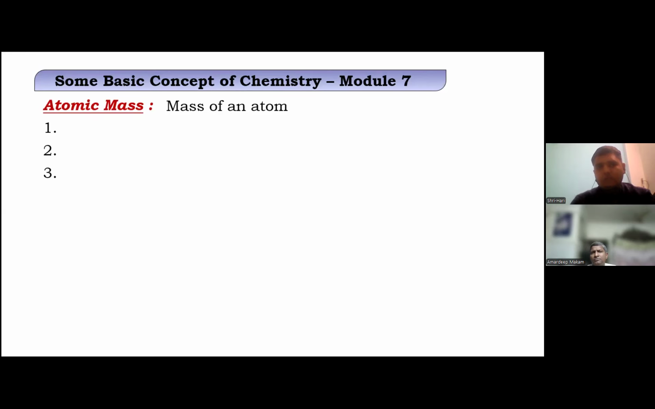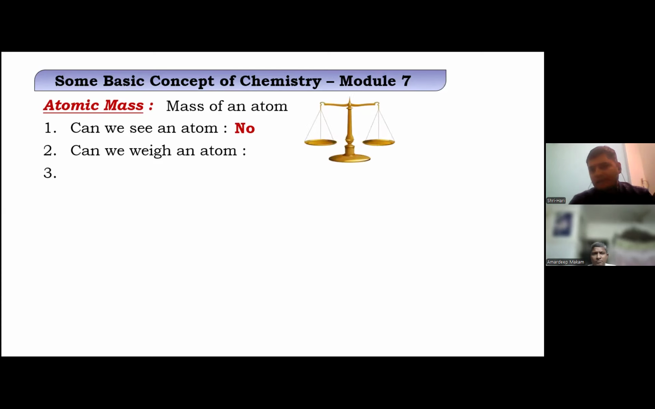So, atomic mass. Definitely, it's very basic, and we have studied it in our ninth and tenth as well. Can we see an atom? Definitely, we can't. Even scientists till now have not been able to see the atom. To be very frank and open with you, whatever we are seeing is just an imaginary concept, it's theoretically presented, but it's not a proven fact how the atom looks.